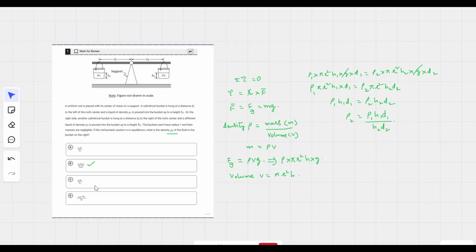And so in this multiple choice question, B is the answer. This is a College Board multiple choice question in fluids.